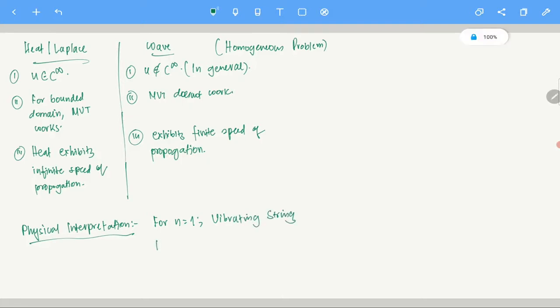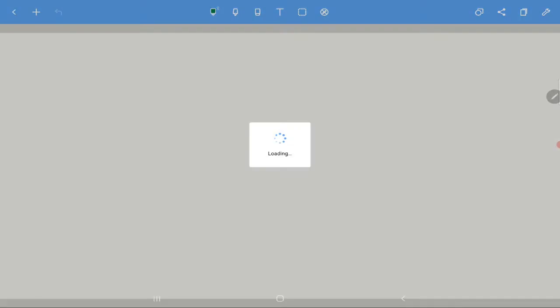Okay, and for n equals 2, it actually models those tablas and those instruments, how do I put it, drums and all. Yeah, so those are some kind of membranes, right? So for n equals 2, if you want to model the vibrations of membranes, then this is the vibrating membrane. They are modeled by this equation. Okay, let us do that, and let's see what this physically means, in a nice way.